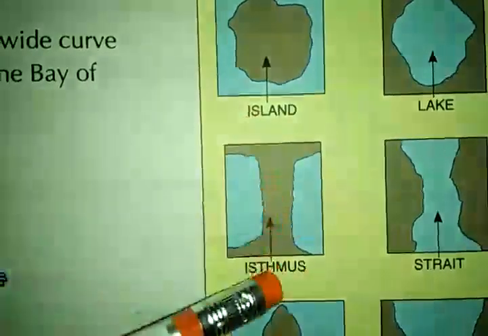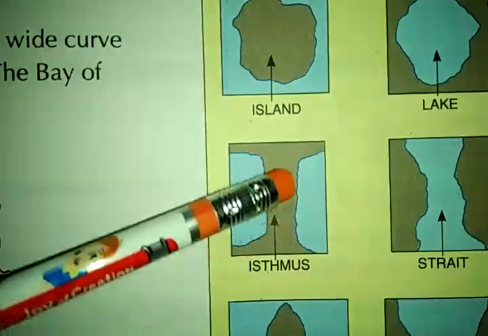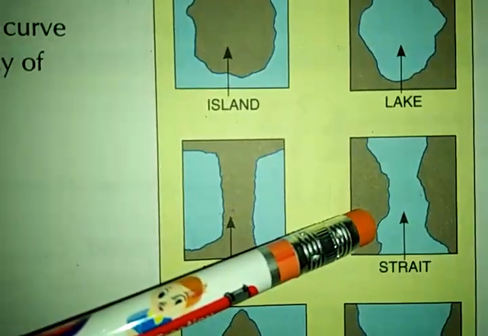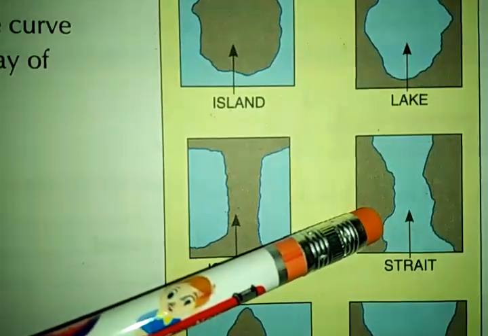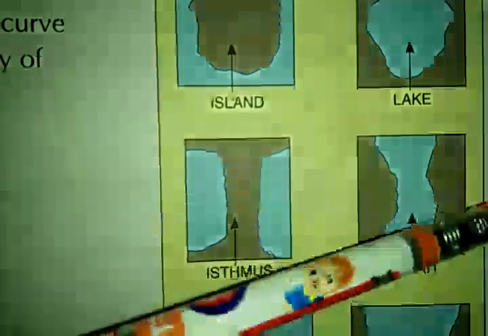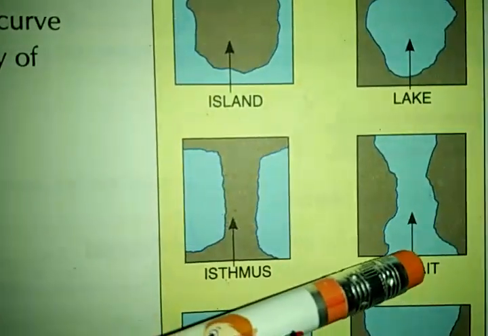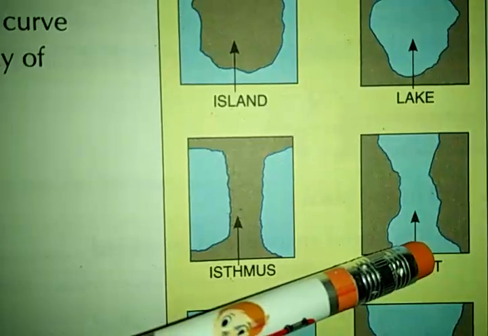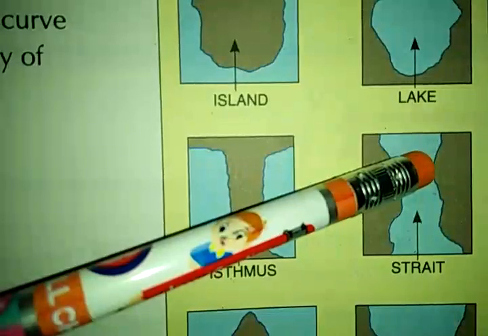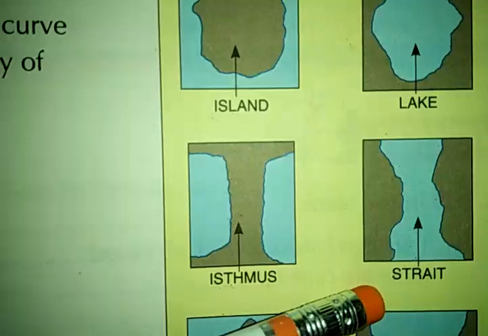These two large parts of land are joined by a narrow strip of land, so it is called an isthmus. And a strait is the opposite of an isthmus, because between two large lands there flows a narrow stretch of water. So that is the difference between an isthmus and a strait.